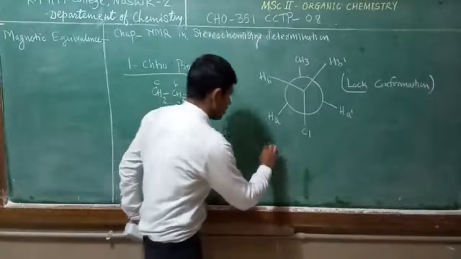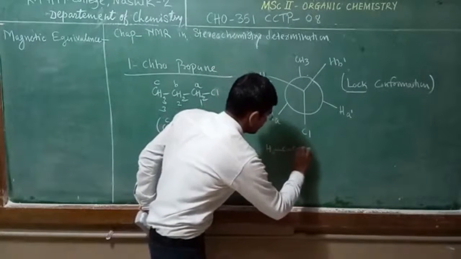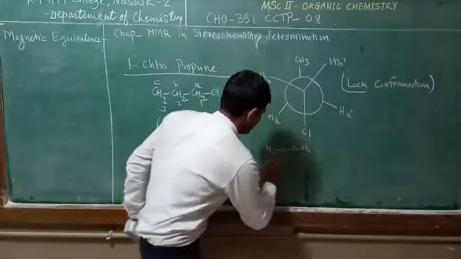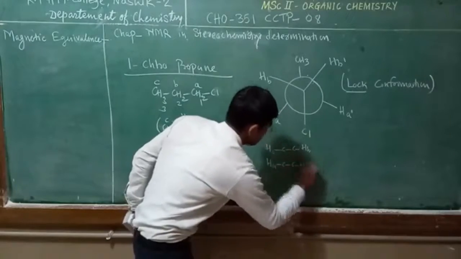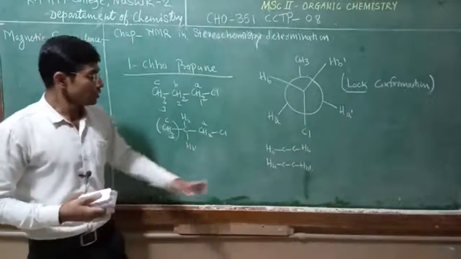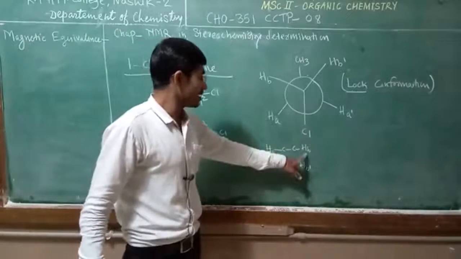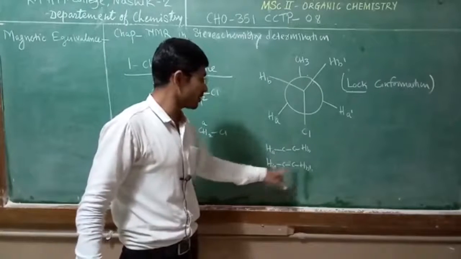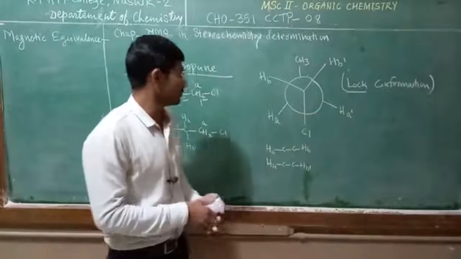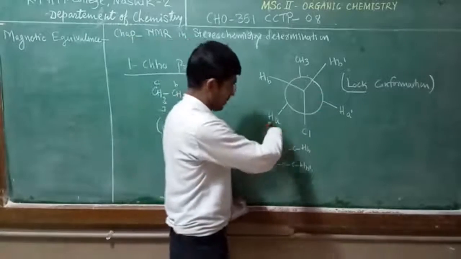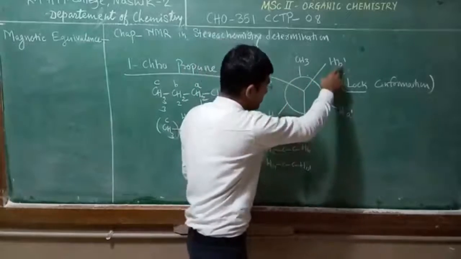Here proton A couples with Hb proton and proton A couples with Hb dash proton. But if you observe the dihedral angle, Ha couples with Hb and Ha couples with Hb dash.